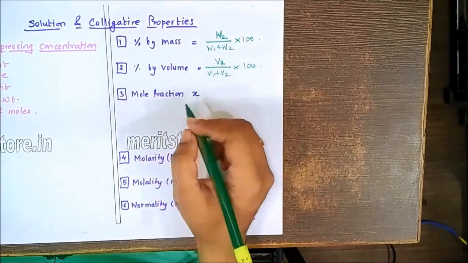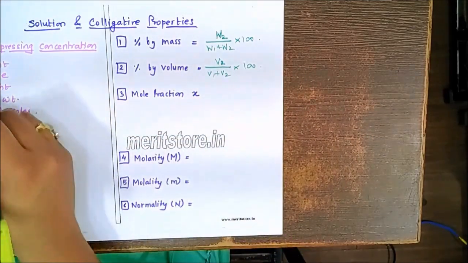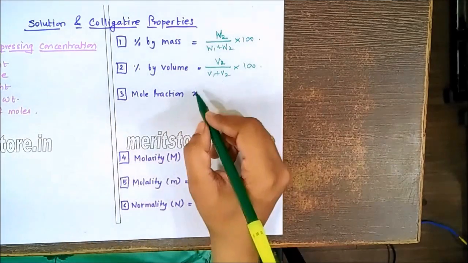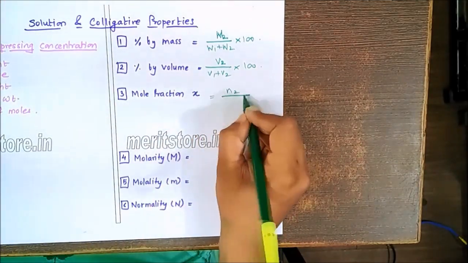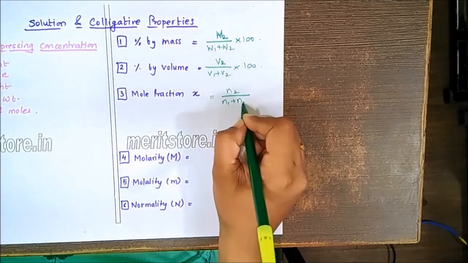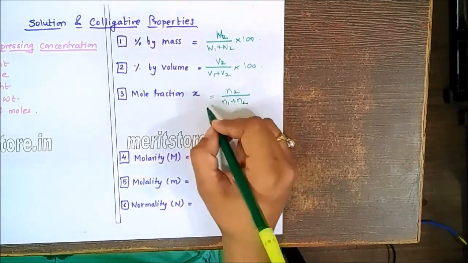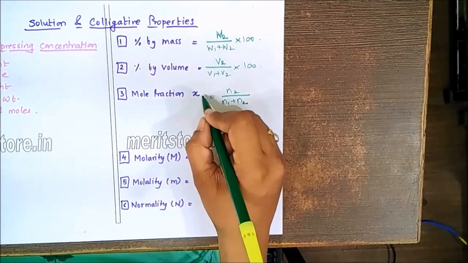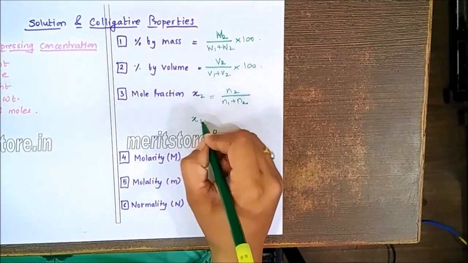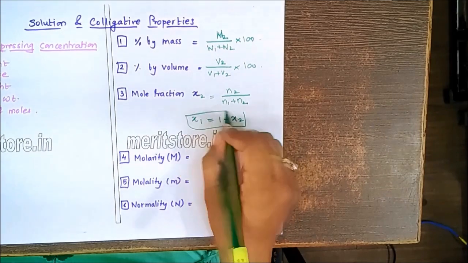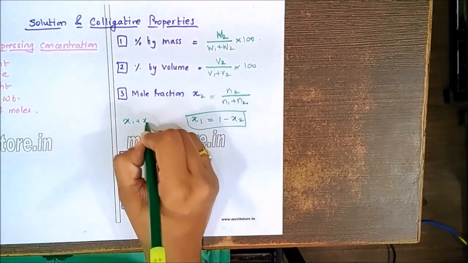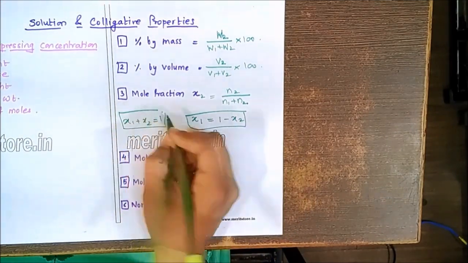While for mole fraction, let's say I'm calculating this for the solute, which is 2: the number of moles of the solute divided by the total number of moles of solute and solvent. That's the formula for the mole fraction of the solute. Now if I have to calculate x1, simply we can say 1 minus x2, because x1 plus x2 has to equal 1.